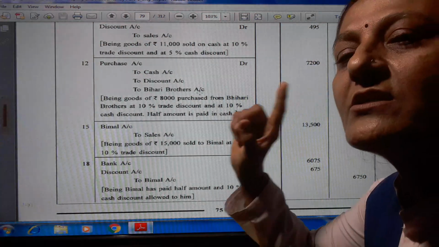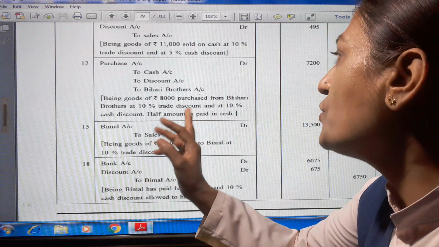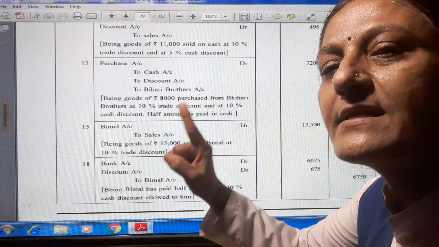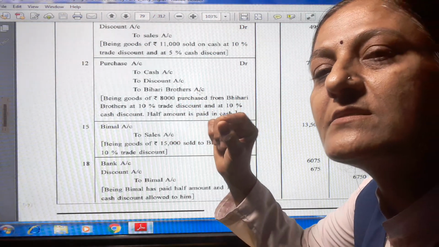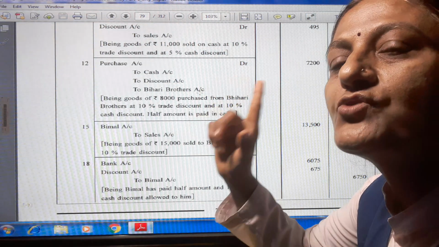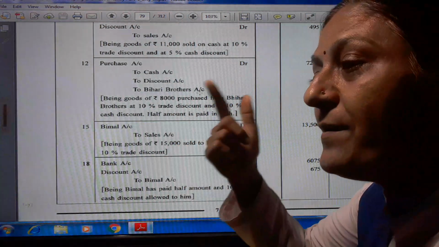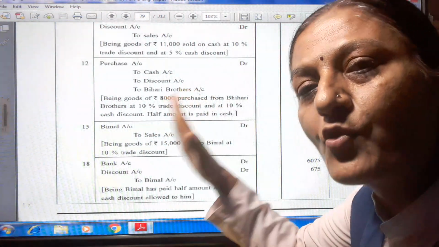But from the 3,600 on the spot cash payment is there, so received 10% cash discount. So 3,600 into 10 upon 100, 360 rupees received as cash discount. So 3,600 minus 360, so payment only made up to 3,240 rupees.